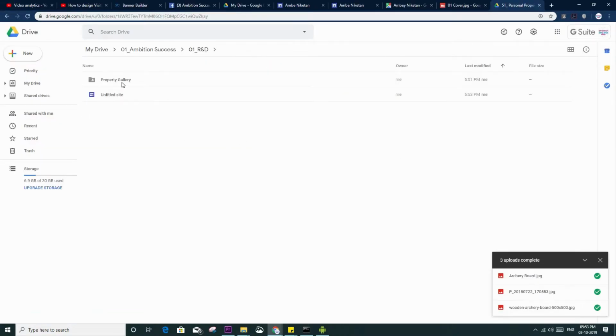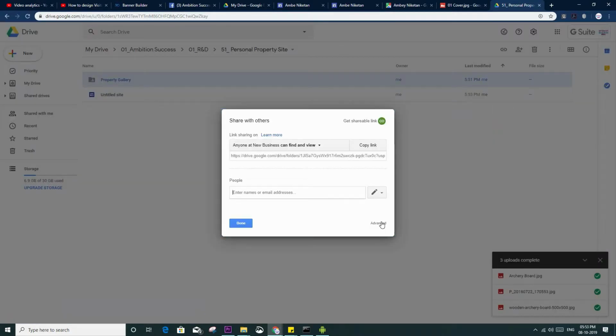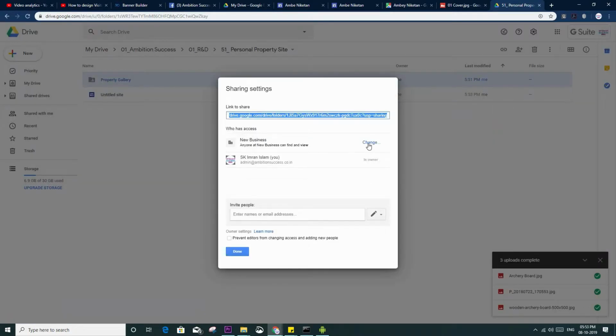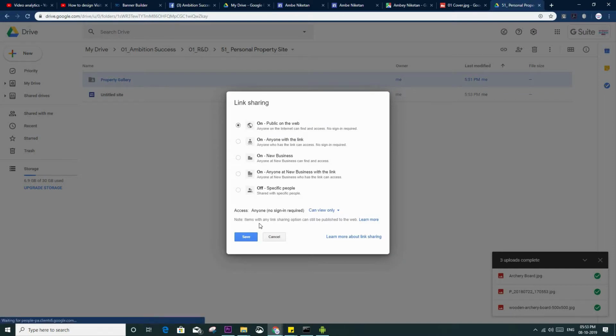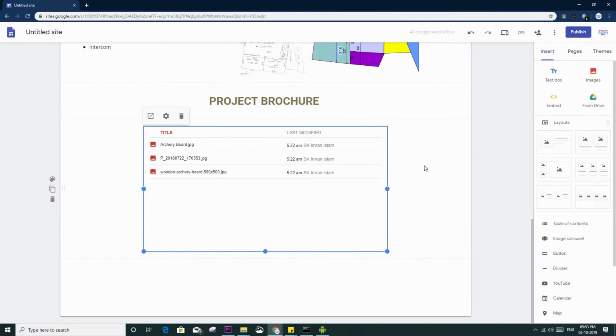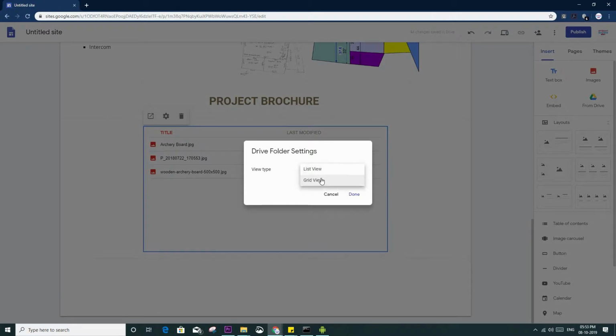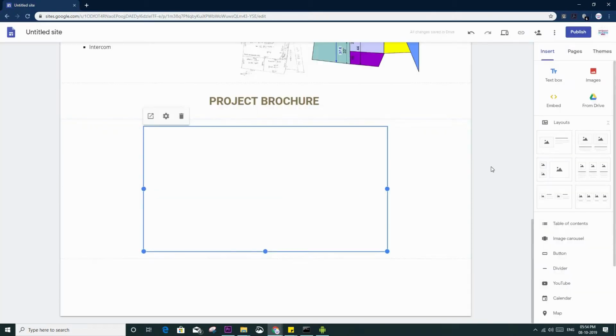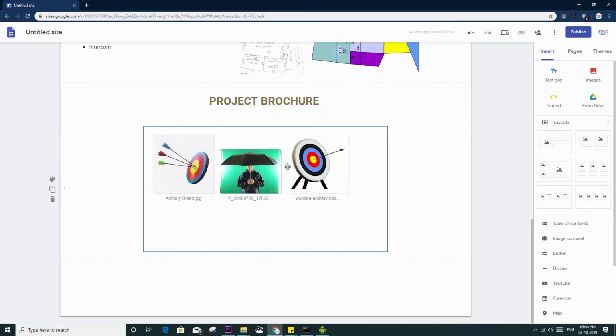So to share that, go there and you have to go to advanced and here you have to make it public. Okay. So if you are making it public, then only others will be able to see that. You can change the view also, like list view, grid view. Let it populate now.